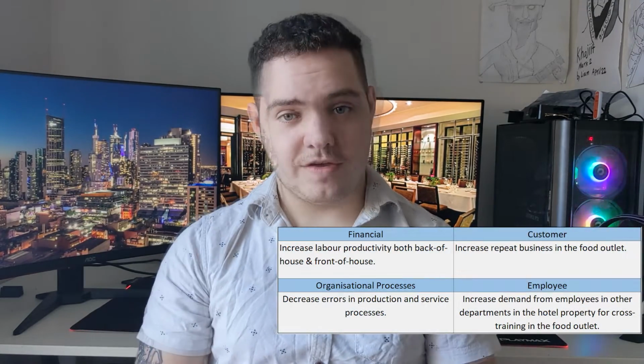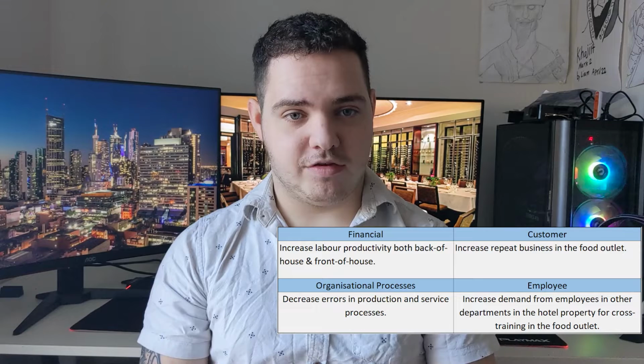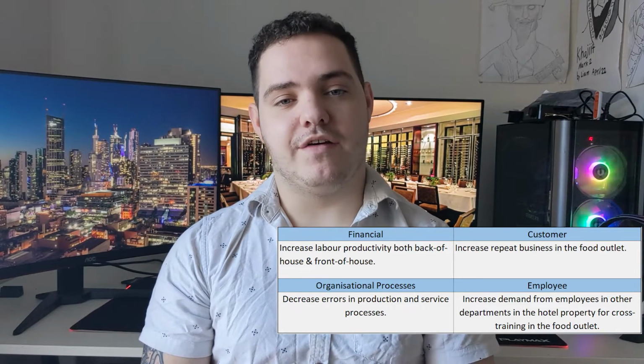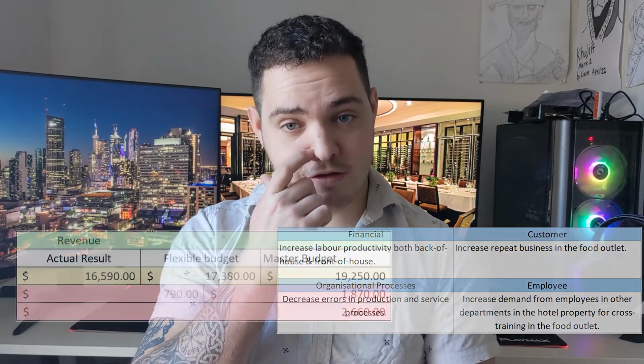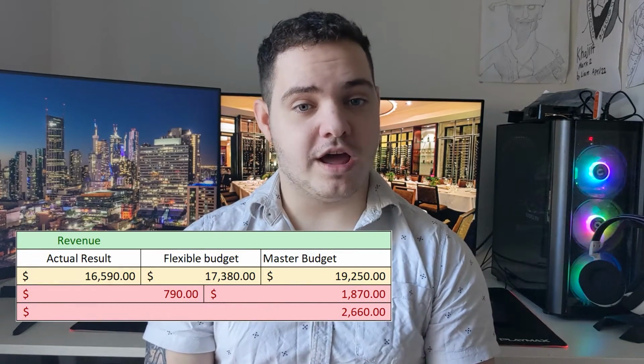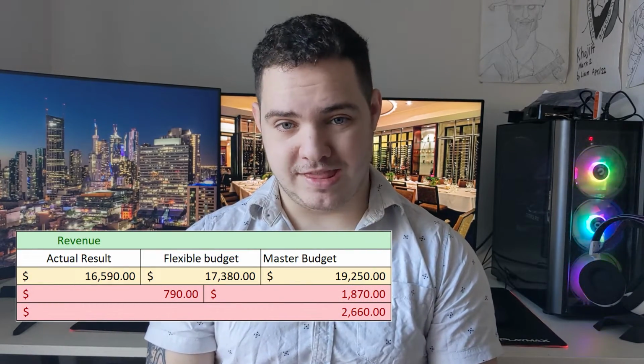Now that we have determined whether our variances are favourable or unfavourable, we can cross-analyse these against our specific strategic objectives for the event. First up, the financial impact of our revenue variance. The master budget variance of revenue was unfavourable by $2,660, and it was determined that the organiser possibly overestimated the success of the event, which in turn led to the manager to lower door prices in order to try and make up as many people as possible.